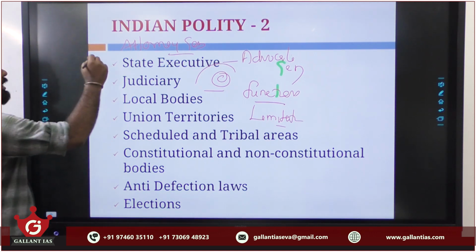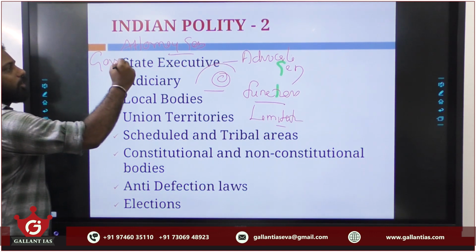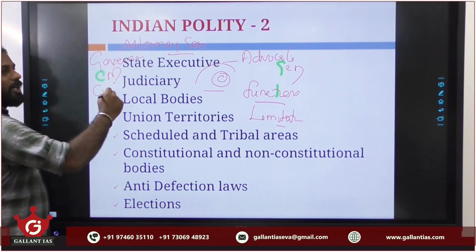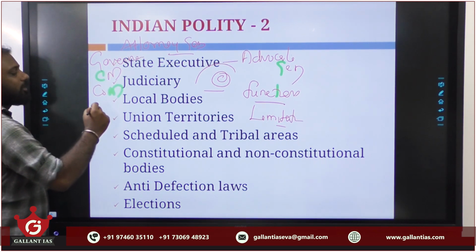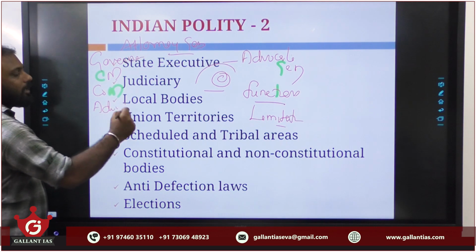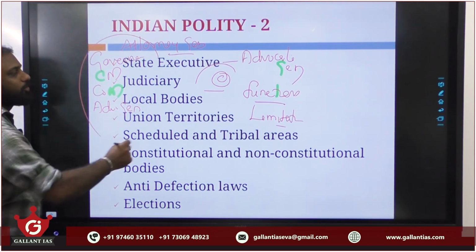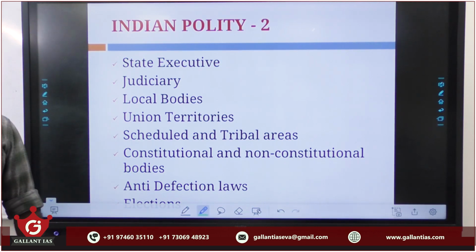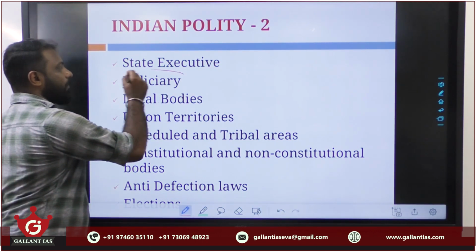So, I repeat once again. Here you will be learning the role of governor, role of chief minister, role of council of ministers, as well as the role of advocate general under our Indian constitutional setup. Clear? Next, the most important topic is judiciary.